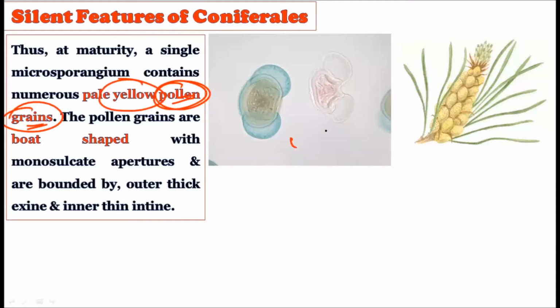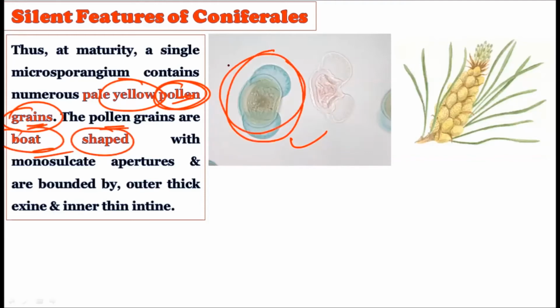These are the pollen grains of Pinus, and they generally show a pale yellow color. Now see, the pollen grains are boat shaped. Observe the shape of this particular pollen grain. They are boat shaped, with a monosaccate aperture, that is, there is only one aperture present, and they are bounded by an outer thick exine and an inner thin intine. We know the structure of pollen grains. On the outer side we have the very thick exine layer, and on the inner side the thin intine layer.